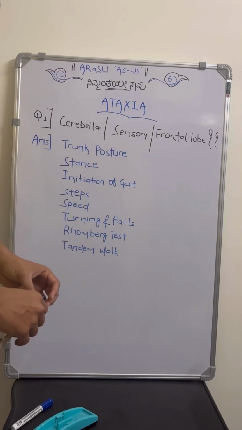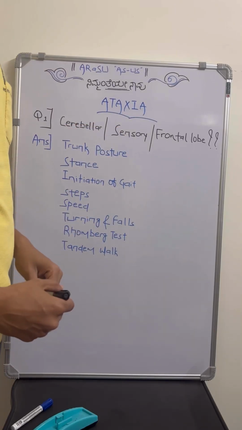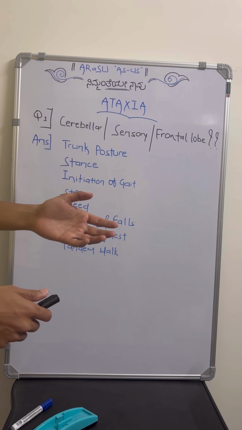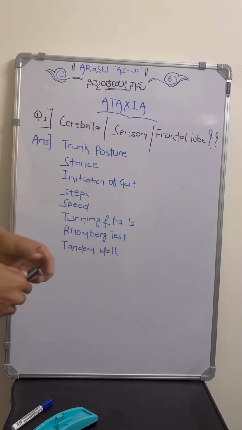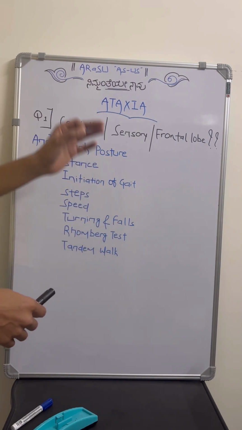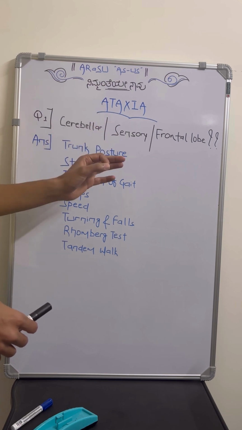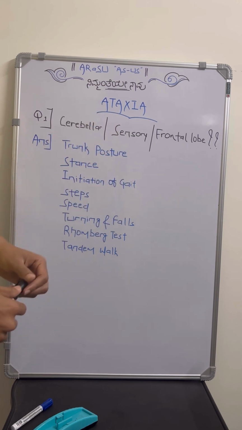Hello everyone. Today we will discuss ataxia. Most commonly when we are taking a case of ataxia in the nervous system, there are a few things which we have to remember and follow during our history taking and also examination.